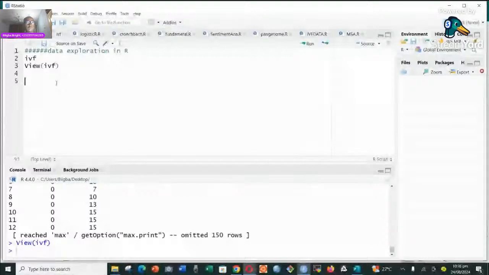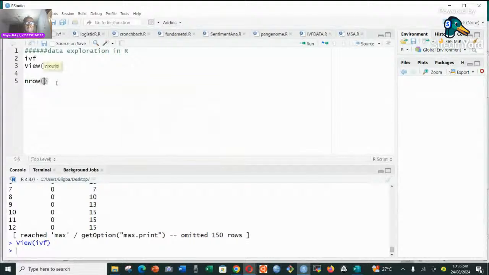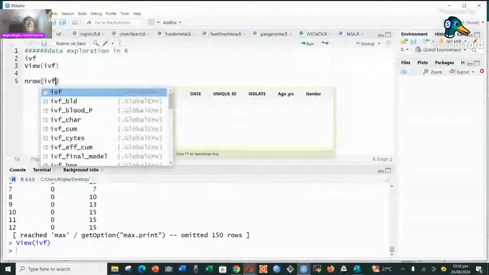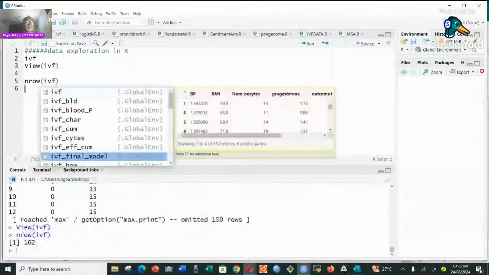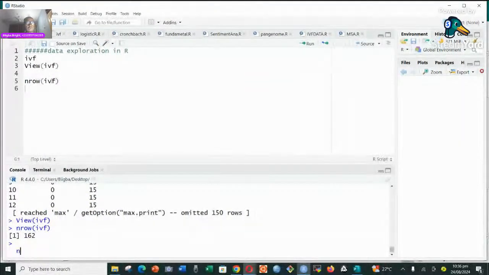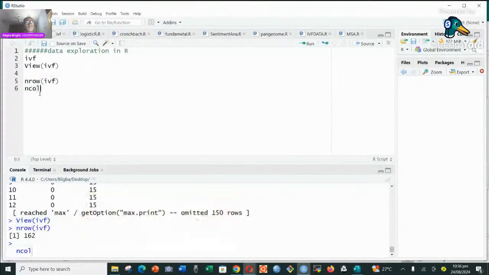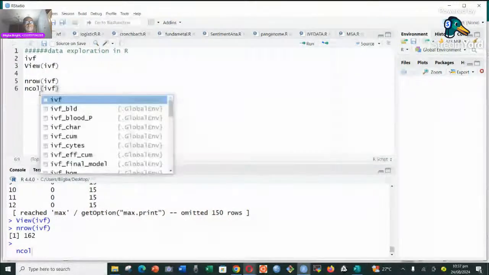So if you want to know the number of rows, we just say nrow. nrow is a function, and you put the name of the data inside. It's going to tell you that we have about 162 rows. That's the observations. And if you want the number of columns, we can say ncol. So ncol is the number of columns, and then we just put the name of the data inside.